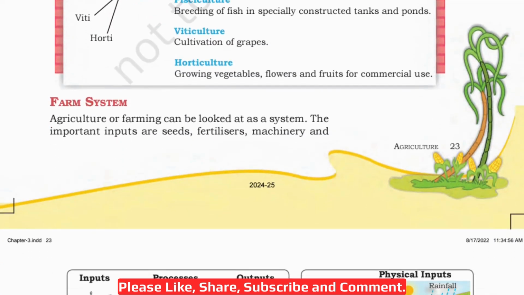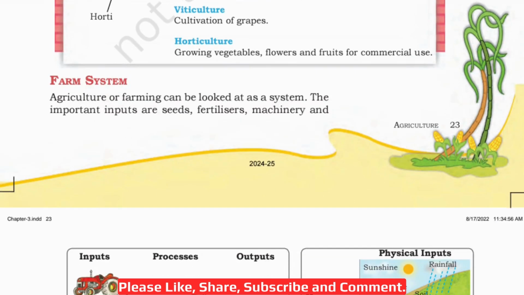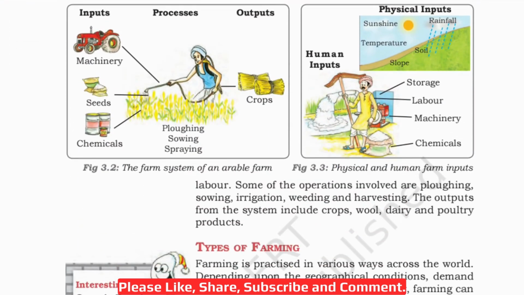Now, farm system. Agriculture or farming can be looked at as a system. The important inputs are seeds, fertilizers, machinery and labor. Some of the operations involved are plowing, sowing, irrigation, weeding and harvesting. The outputs from the system include crops, wool, dairy and poultry products. So this is the input you will be putting here, then these will be the outputs, right?